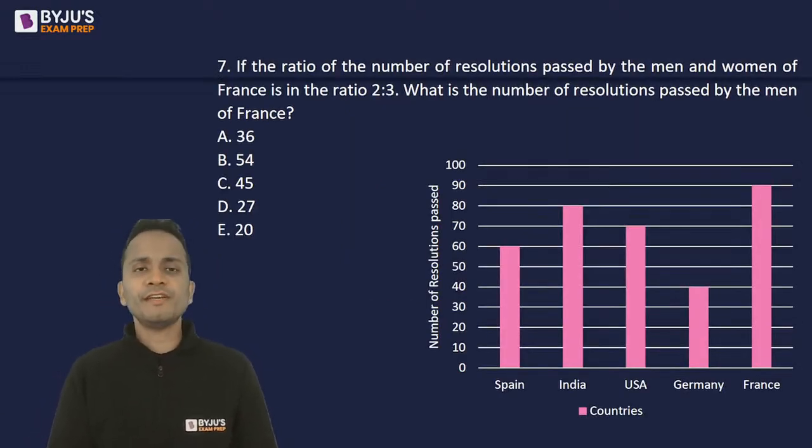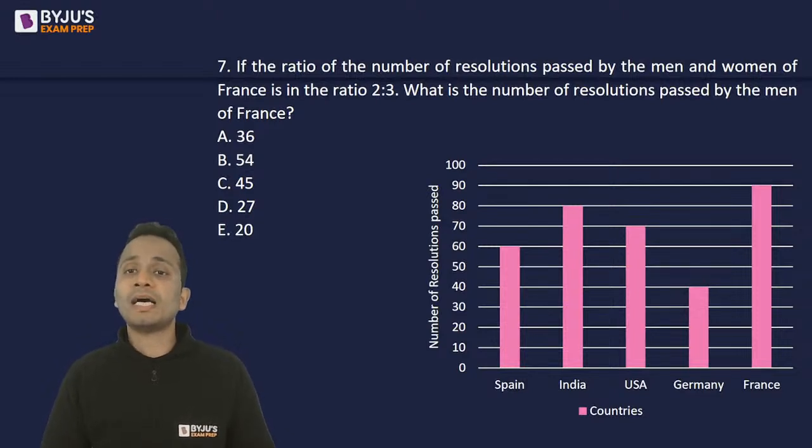Now, question number 7, if the number of resolutions passed by men and women of France is in the ratio 2 is to 3, then what is the number of resolutions passed by men of France? Yes, quick calculations.